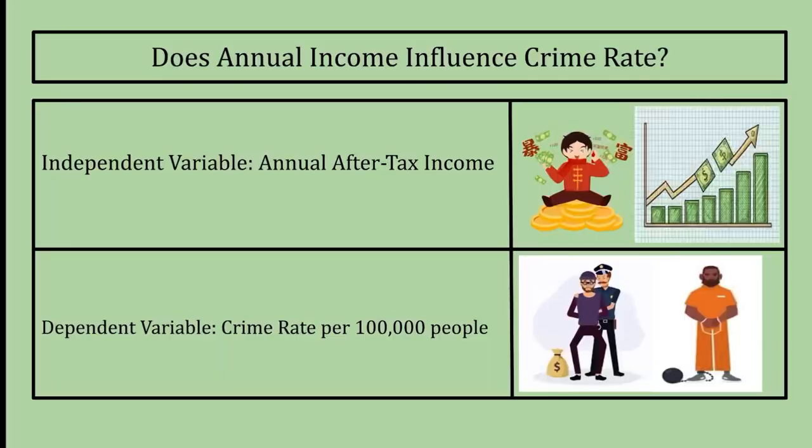So, does annual income influence crime rate? Our independent variable is annual after-tax income. You can see that represented by the man sitting on a pile of gold. And our dependent variable is crime rate per 100,000.